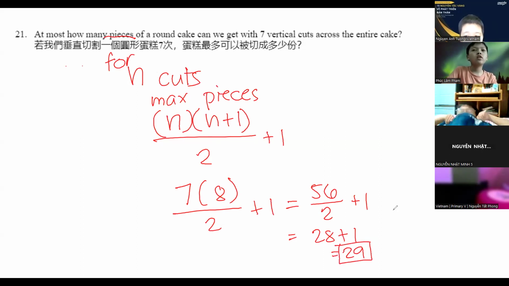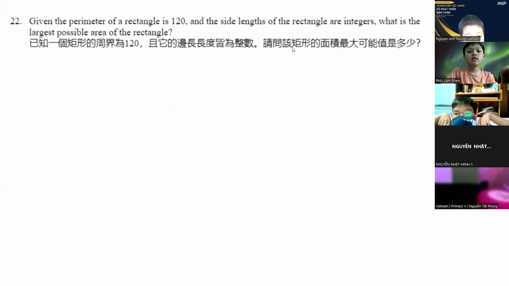Okay, very good. So for the others that also answered 29, that is the correct answer. So are there any questions for number 21? Okay, very good. Okay, how about number 22?